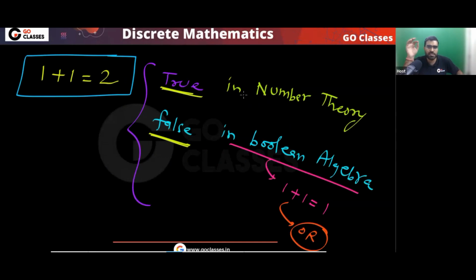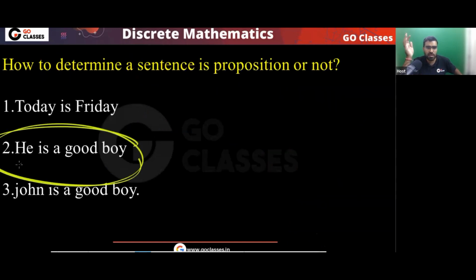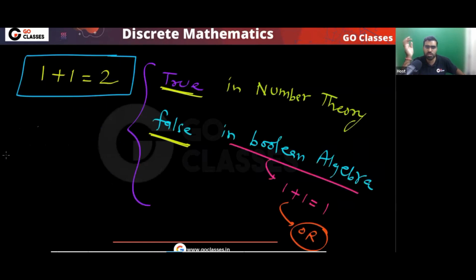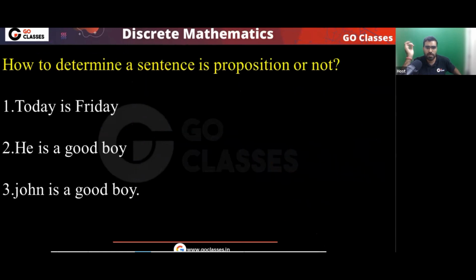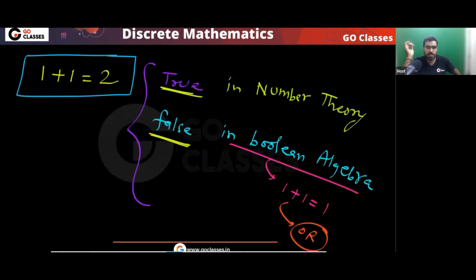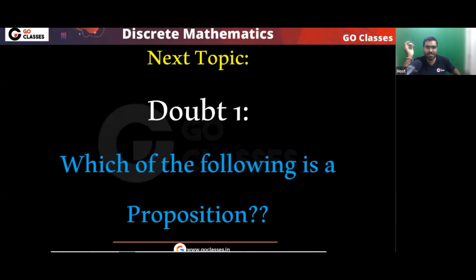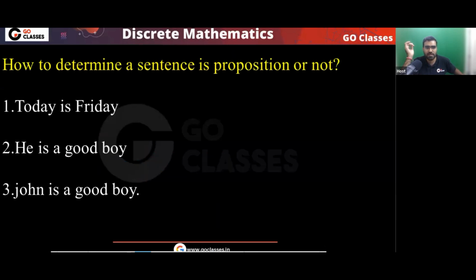I'm just asking those students who are thinking that this is not a proposition because they do not know who he is, they do not know the definition of a good boy, they do not know the context. To those students, I'm asking, then this is also not a proposition because here also you need the context. In number theory, this is true. In Boolean algebra, this is false. So now what? Then tell me, which of them is a proposition? Now let me know.